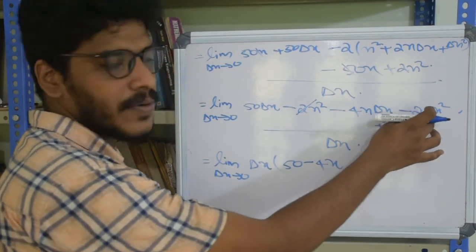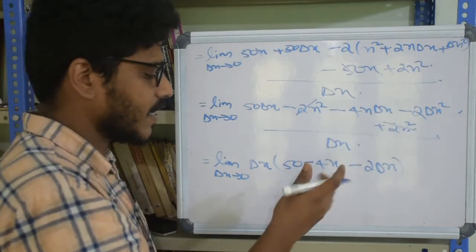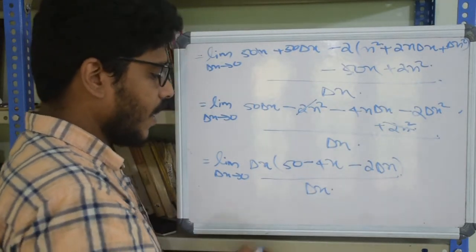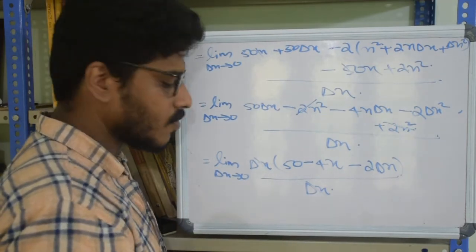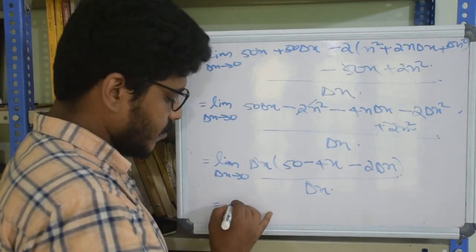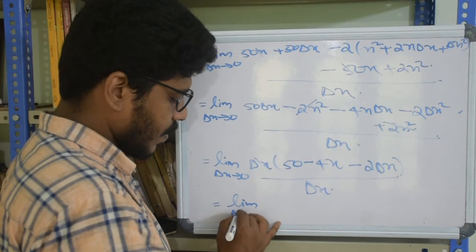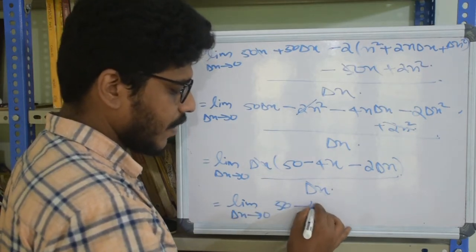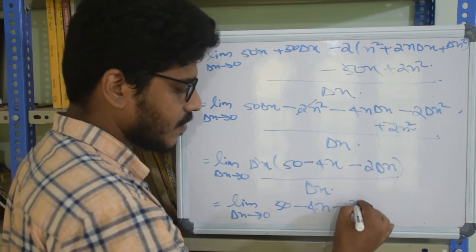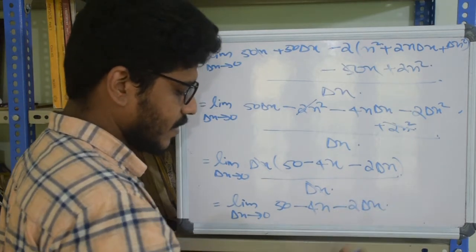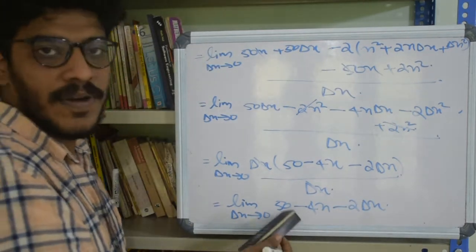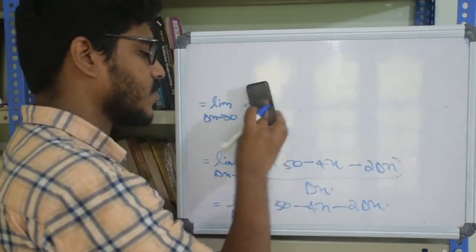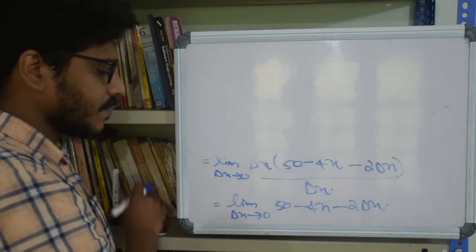This was 2 into delta x and the delta x is taken out, divided by delta x. And now we can cancel these delta x's out, which will be limit delta x goes to 0, 50 minus 4x minus 2 delta x, and this is of a polynomial form, so we can directly substitute delta x equal to 0 in the expression to find the limit.